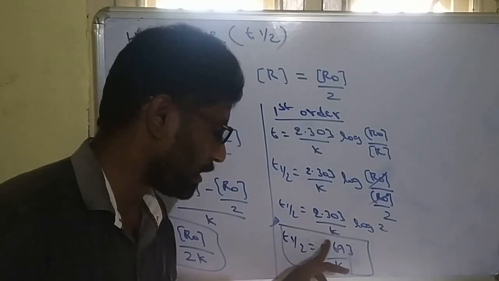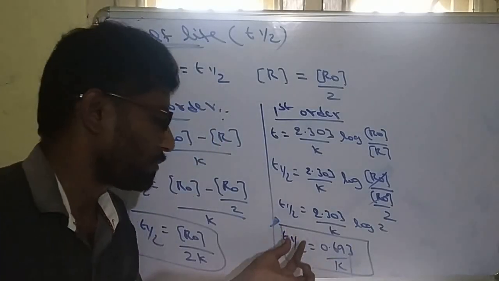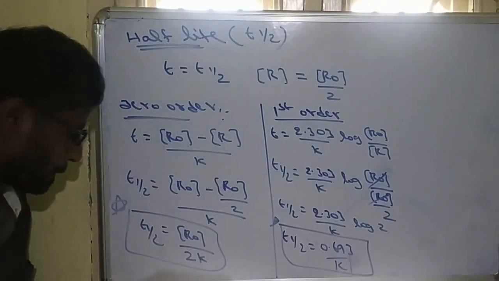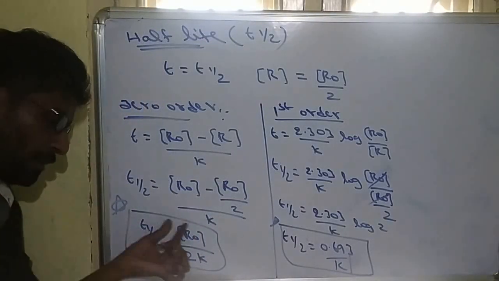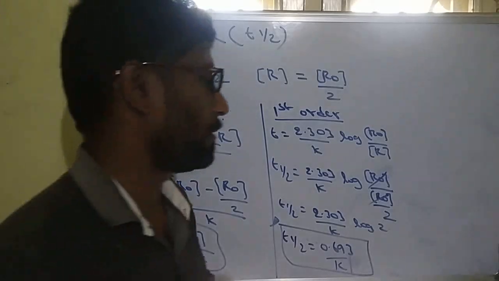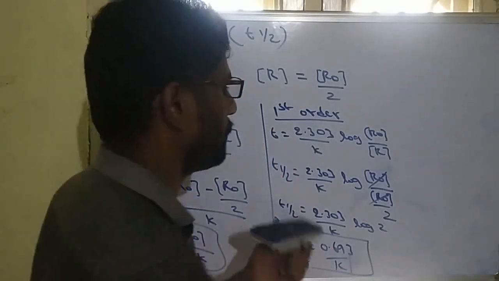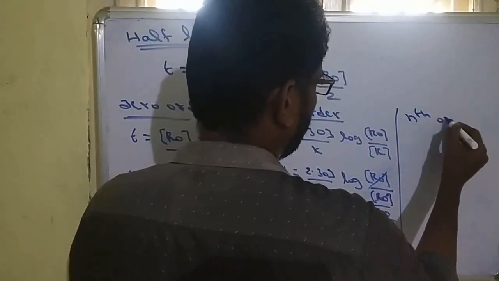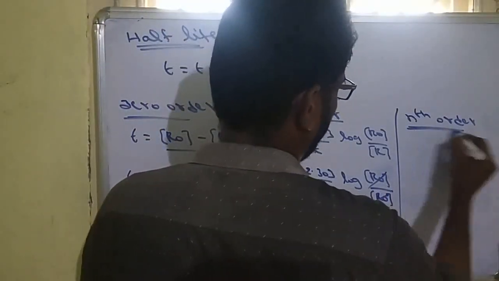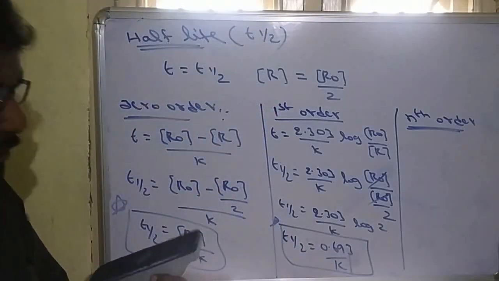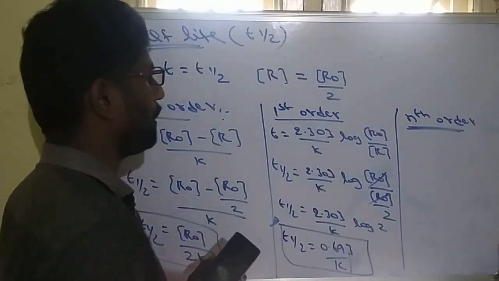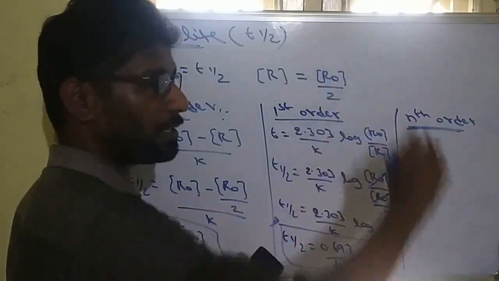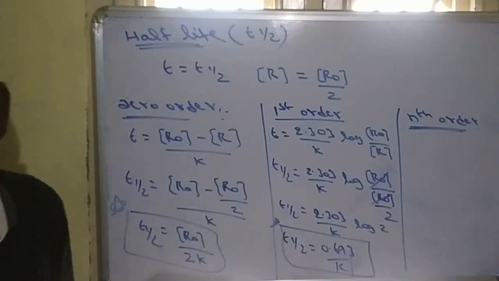K is also constant, and the numerical value is also constant. So first order half-life is independent of initial concentration. Zero order half-life is directly proportional to initial concentration. Same like this, we can also calculate for nth order. For the nth order half-life formula, we use the rate constant formula we already have and substitute, so we can get the nth order formula.